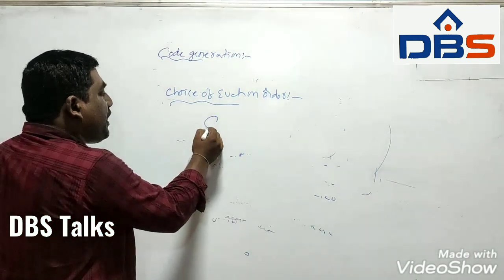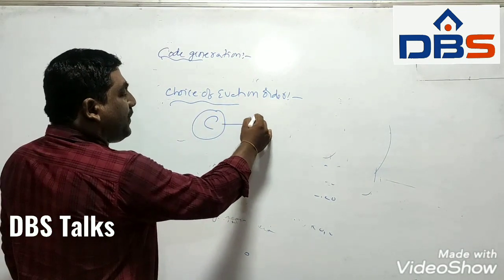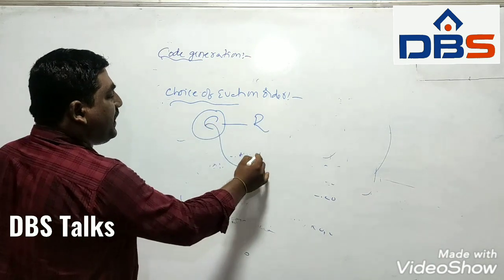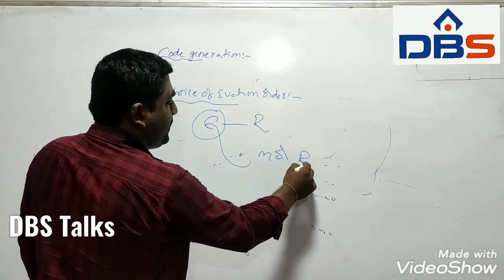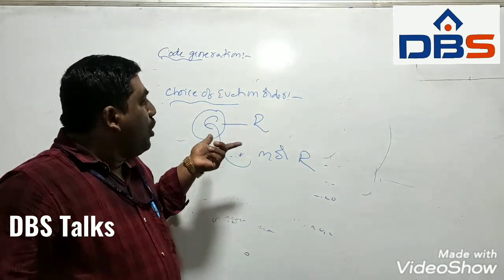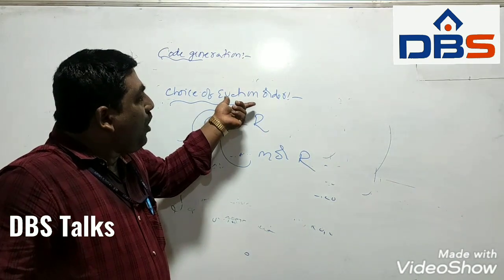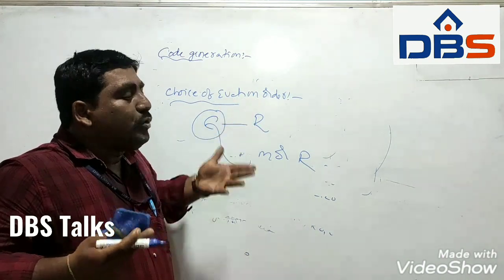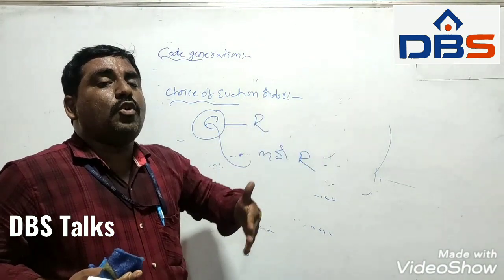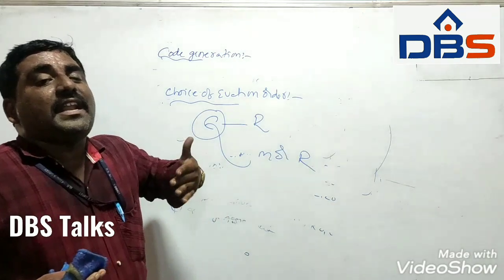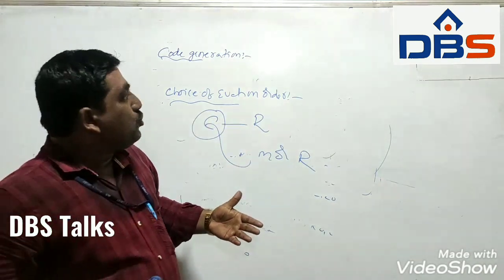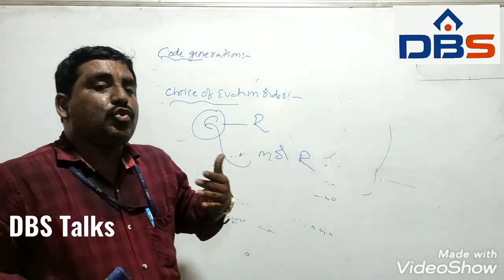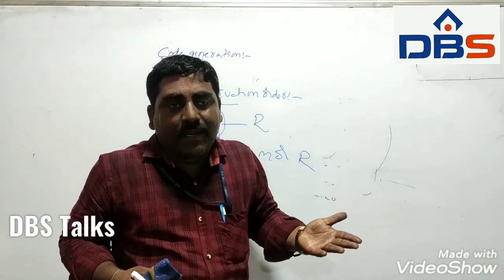Some computations take fewer registers, whereas some take more. The major thing is to select an evaluation order that takes fewer registers; only then can we get efficient target code. So all these are the various issues in designing a code generator.